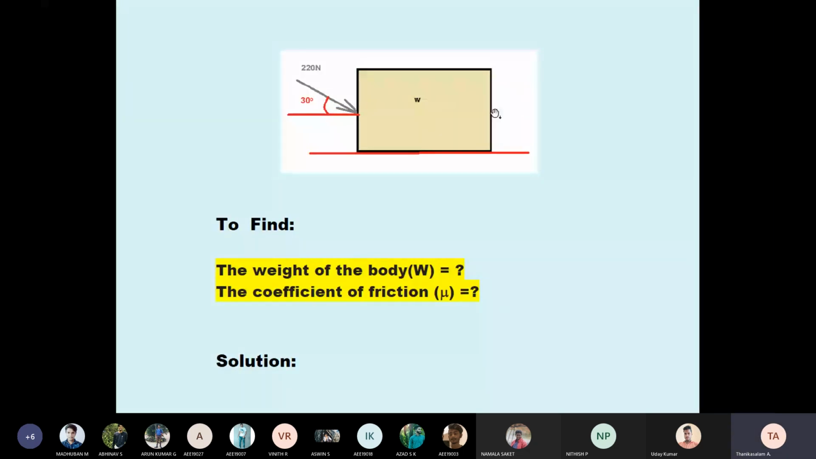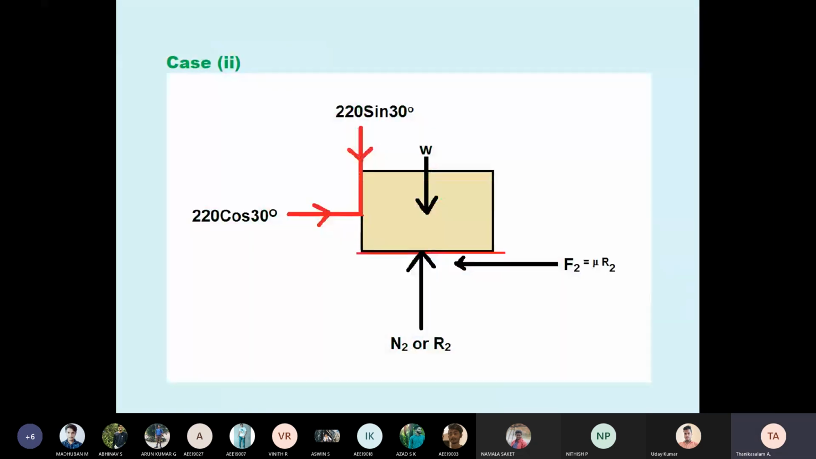Now same body, now pushing 220 Newton. See the arrow mark, students. The arrow mark goes to the fourth quadrant. 220 is in the fourth quadrant. What is the fourth quadrant? X plus, Y minus. So case 2. See here, 220 cos 30, X plus, Y minus, vertical downward, 220 sin 30.